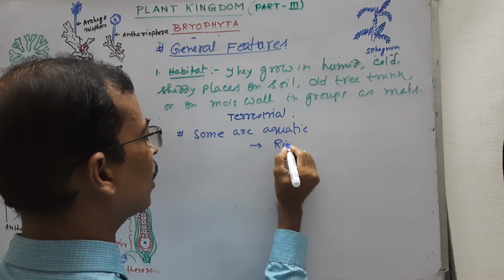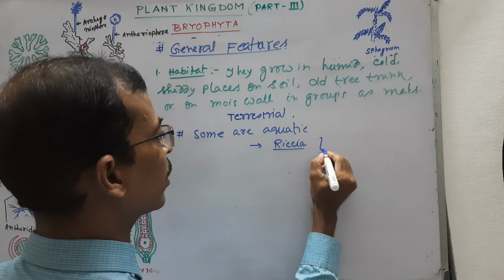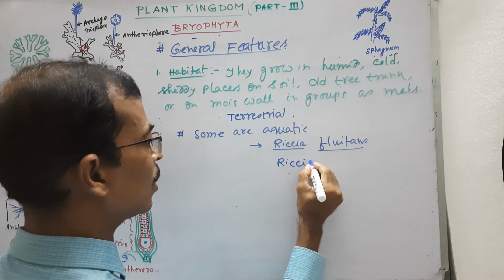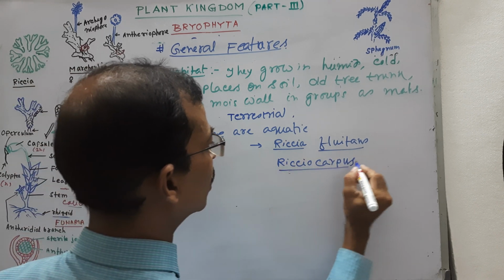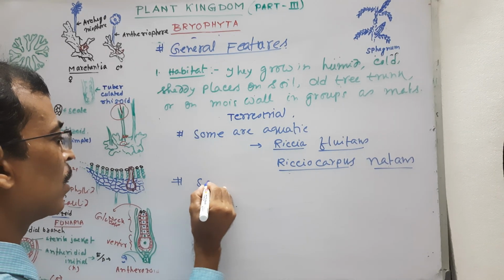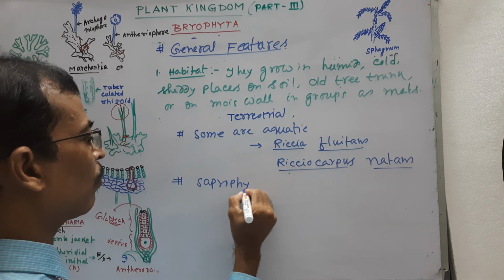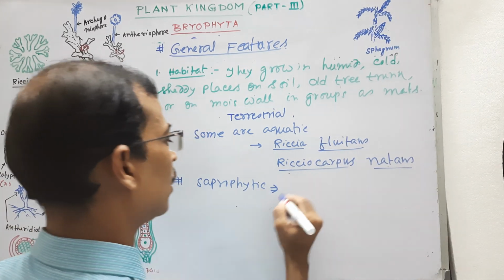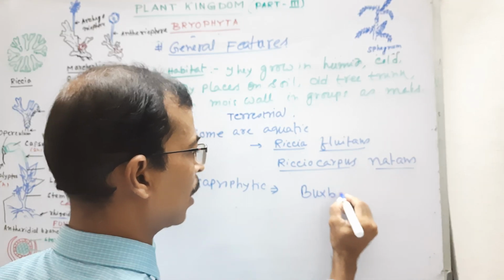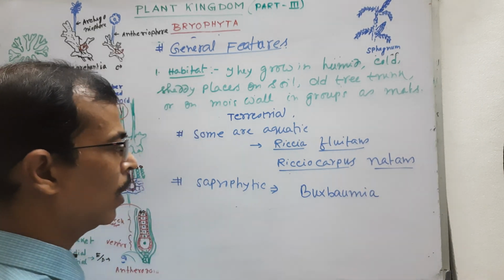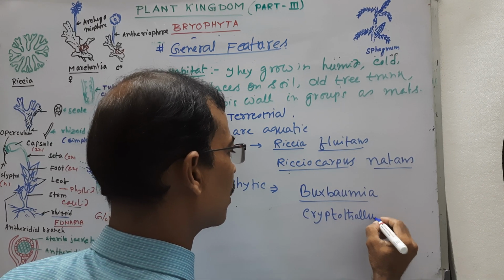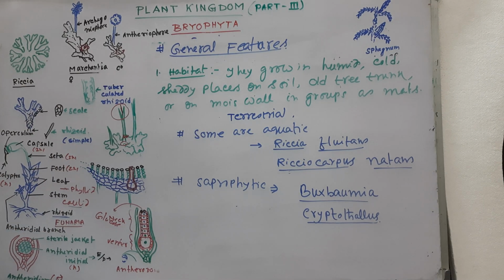like Riccia fluitans and Ricciocarpus natans. Some are saprophytic, like Buxbaumia and Cryptothallus. These are saprophytic in nature.